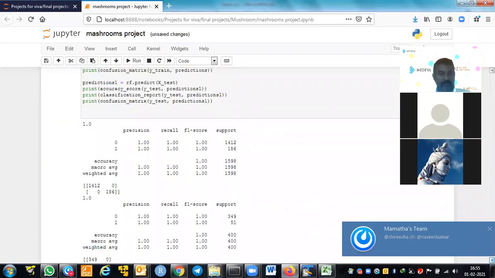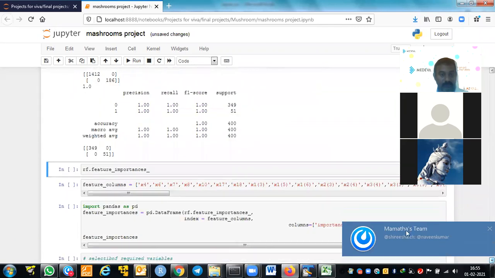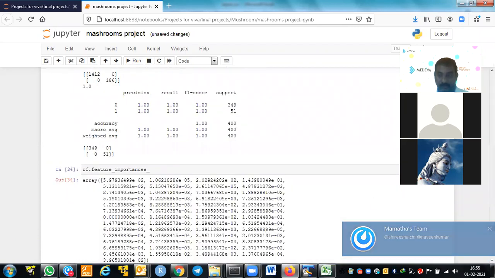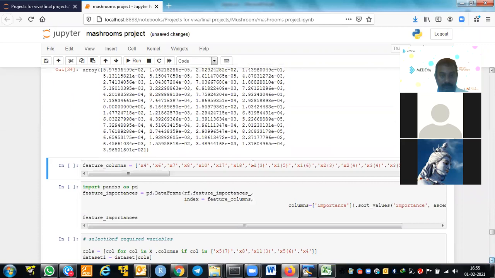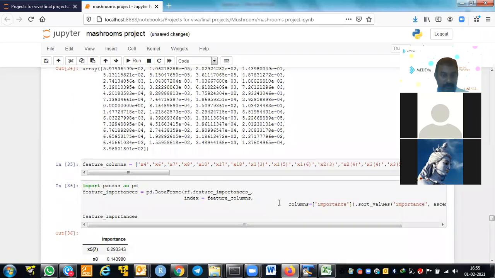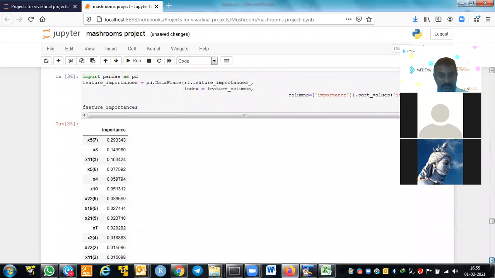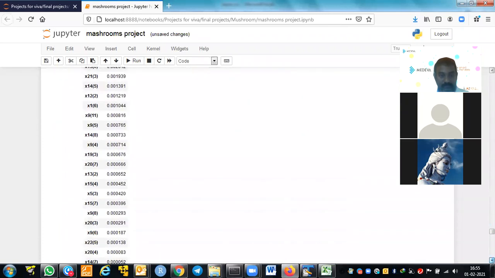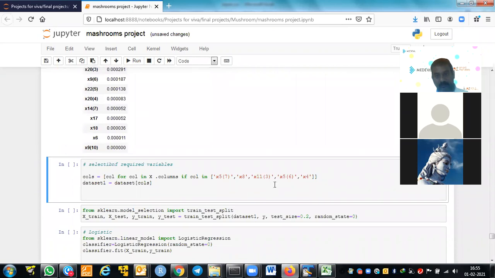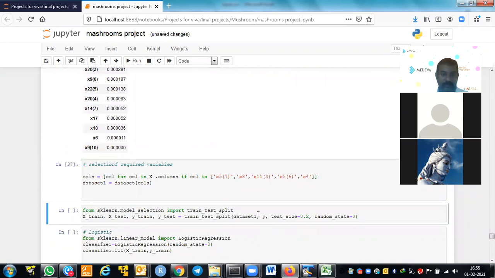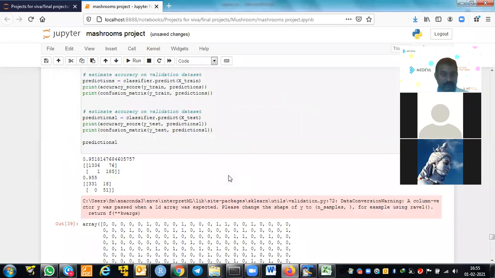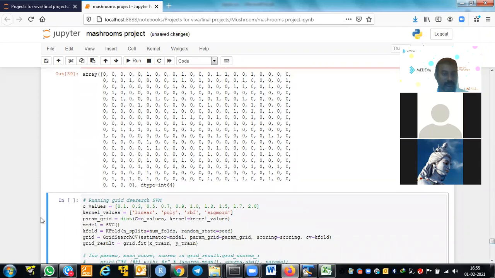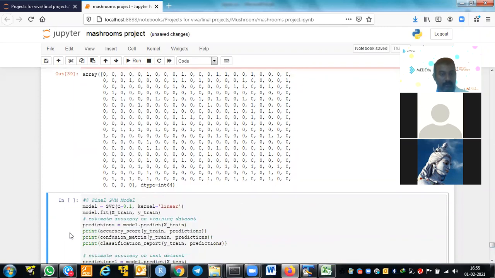The random forest on training data has given 100 and testing also has given 1. So what we are trying to do now is find the variable importance. From the variable importance, I can get only the key variables. So these are the key variables which I got. I will shortlist these 4-5 key variables and build the logistic regression. By that, I will get 95% and 95% training and test accuracies. So that's where I can use this model.